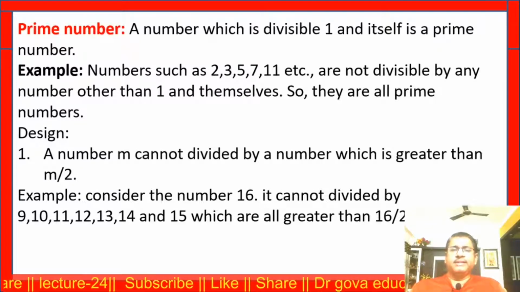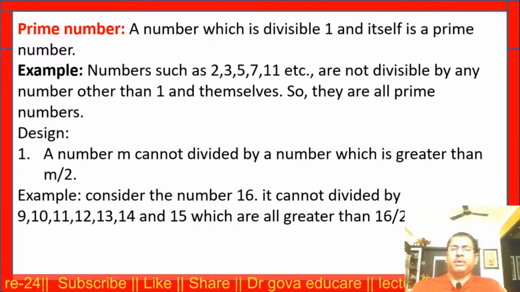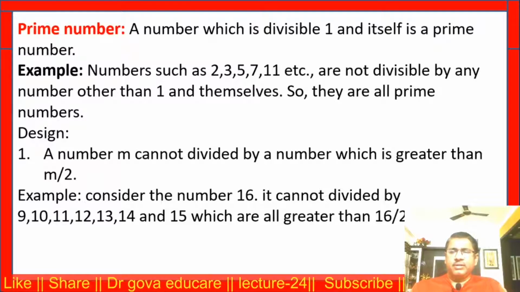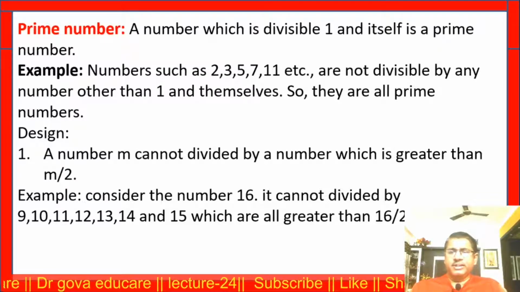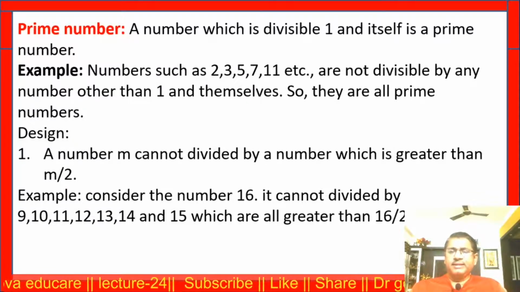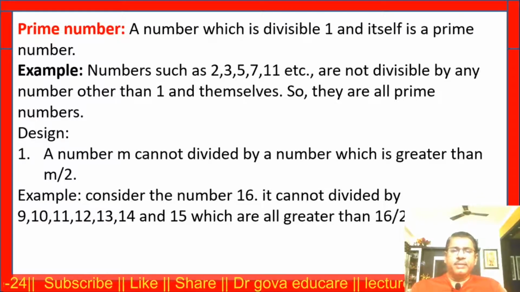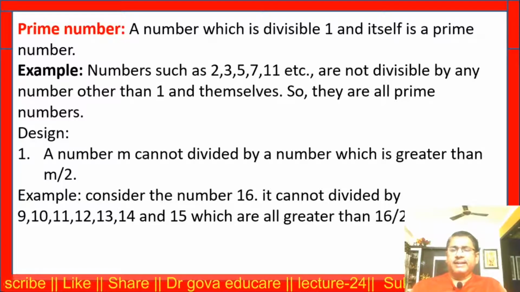How can we design a program to check whether the given number is a prime number or not? Now this is the design, the first step. In mathematics, a number m cannot be divided by a number which is greater than m by 2.